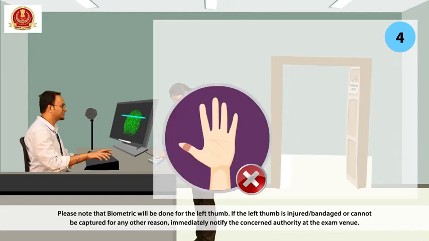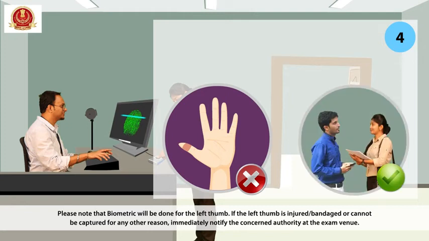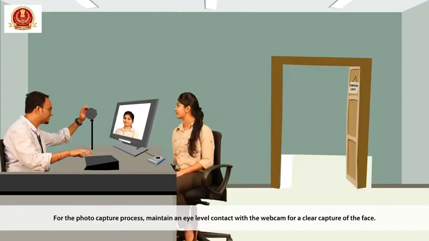Please note that biometric will be done for the left thumb. If the left thumb is injured, bandaged, or cannot be captured for any other reason, immediately notify the concerned authority at the exam venue. For the photo capture process, maintain an eye-level contact with the webcam for a clear capture of the face.